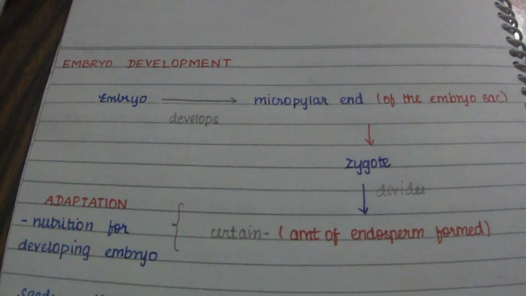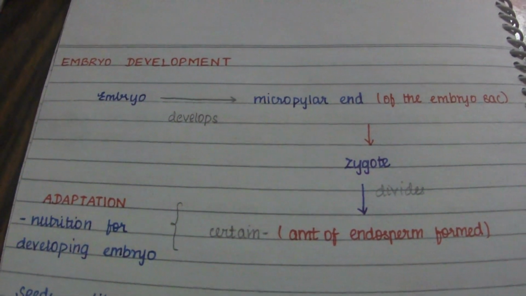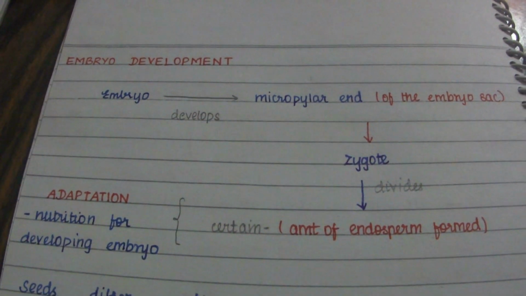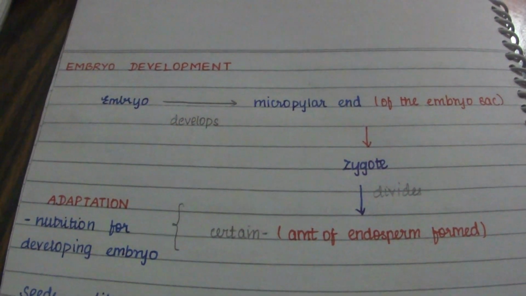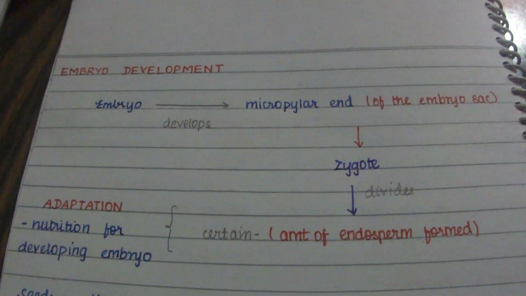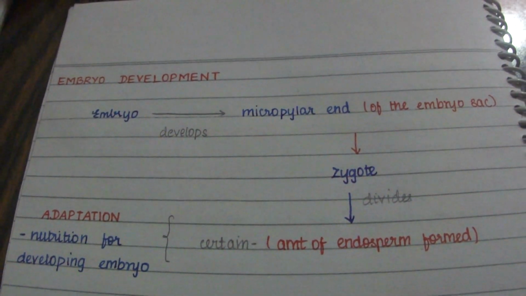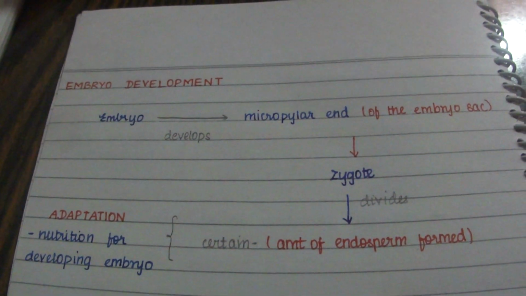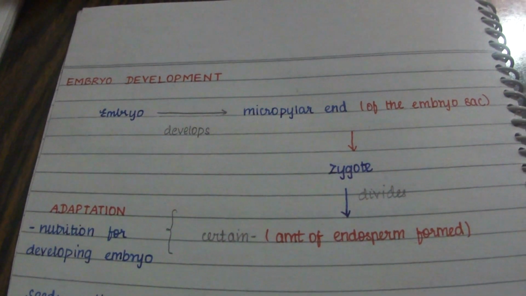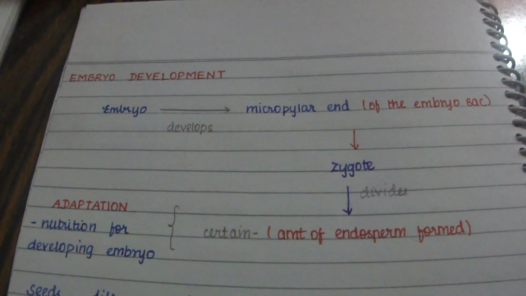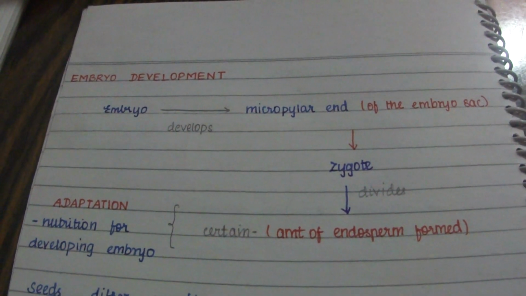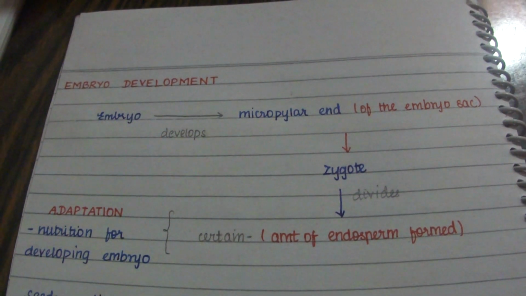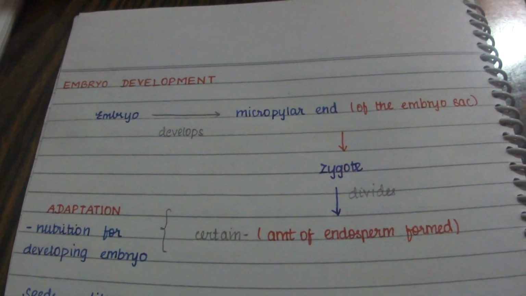That is, the embryo develops in the embryo sac, at a particular place. If you want to mention the place, we call it the micropylar end of the embryo sac. So the embryo develops inside the embryo sac, but the position where it develops is the micropylar end. This is where the zygote is located. The zygote is also inside the embryo sac.